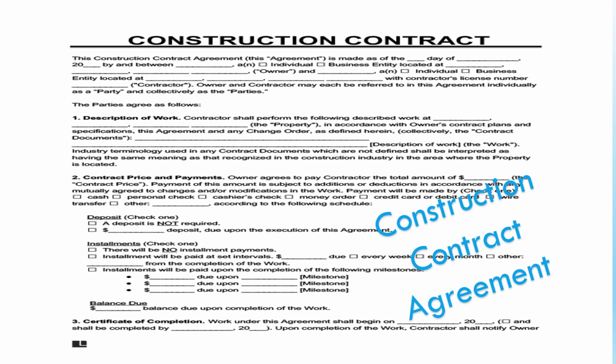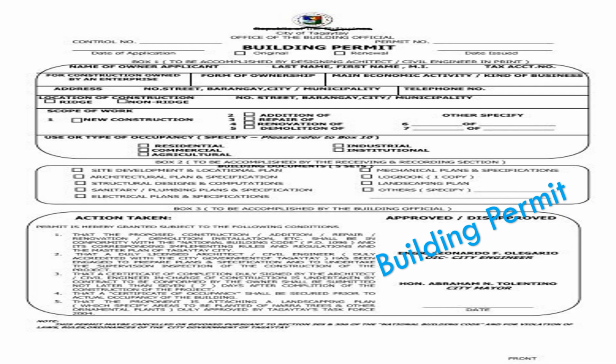It is a legal document that outlines the terms and conditions of a construction project between the owner of the property and the contractor. Next document is building permit document. This is also important. This document shows that the building was constructed according to the local building regulations and all the necessary permits were obtained.